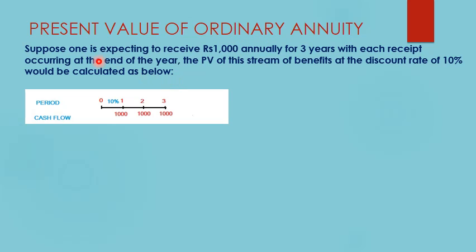Now what does it say? Rupees 1000 is the payment occurring at the end of each year. In this timeline we can see that rupees 1000 is given and the time period is 3 years, so we have 0, which is the present time, then 1, 2 and 3, that is 3 years, and the rate of interest is 10%, so the discount rate over here is 10%. One way to solve this numerical is using the formula of present value, that is present value is equal to future value times the bracket 1 divided by 1 plus r raised to the power n bracket closed.